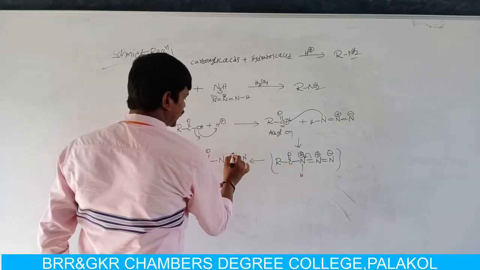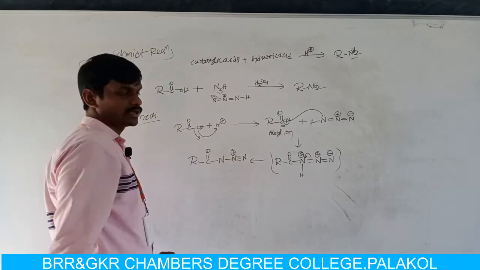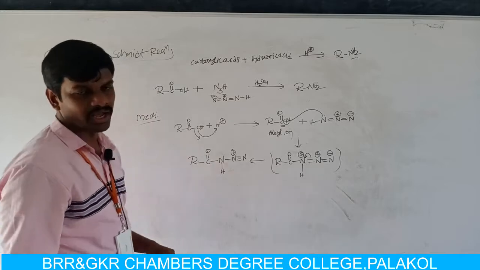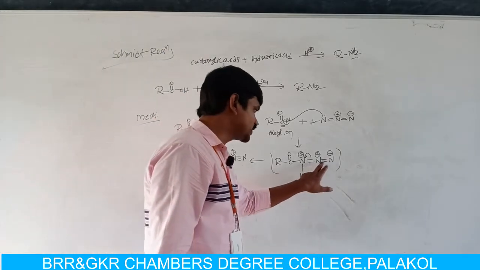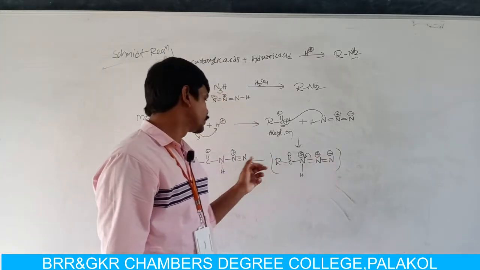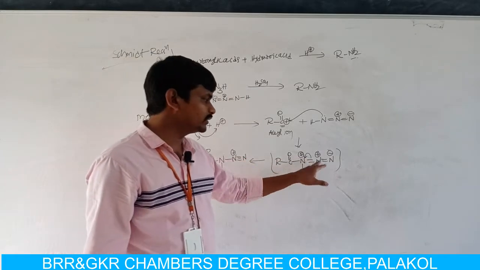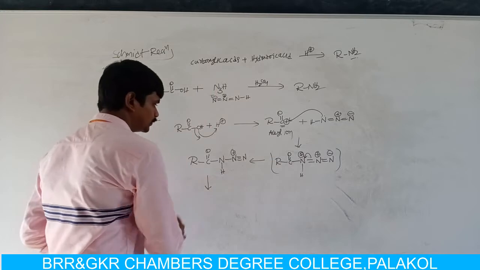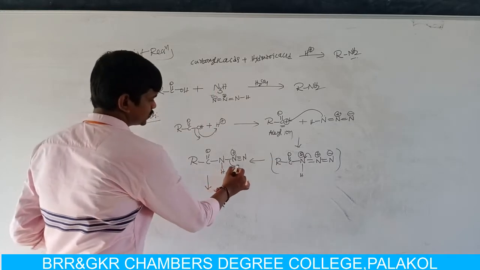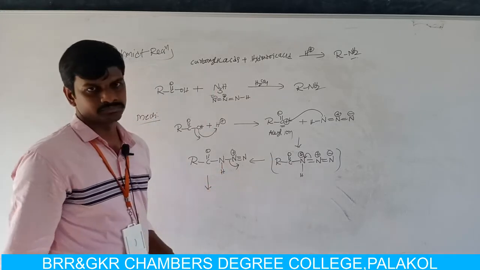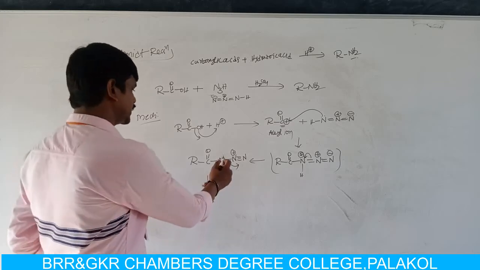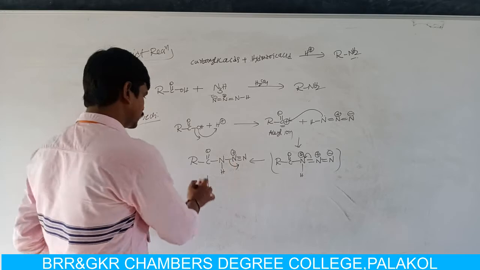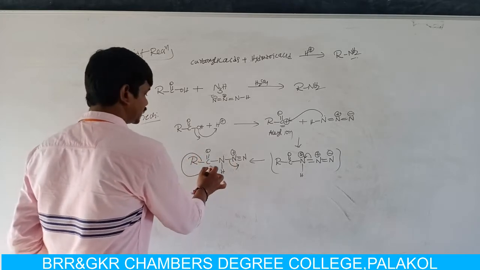Here we have again one positive charge, and here we have another positive charge. One positive charge and one negative charge combine to produce a triple bond, and it has a second positive charge. From this molecule it loses N2 gas, so that it gets a negative charge, then it gets a positive charge.